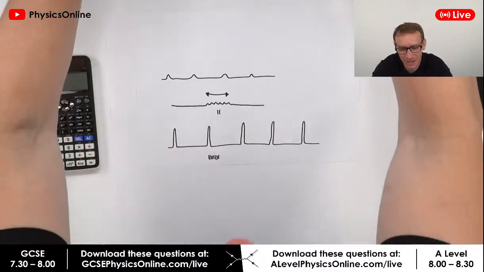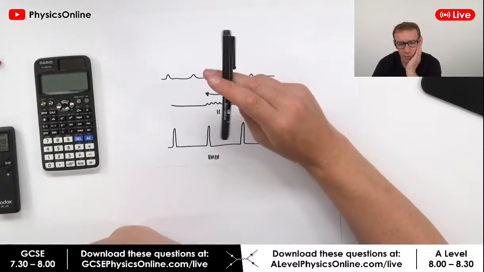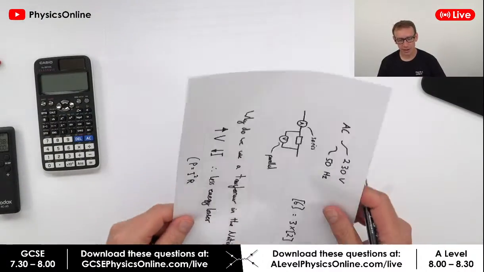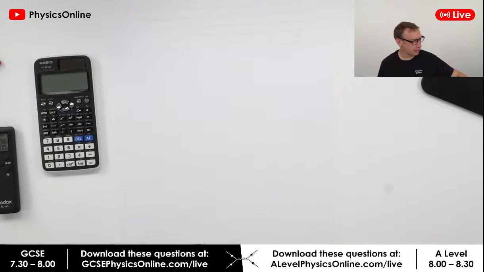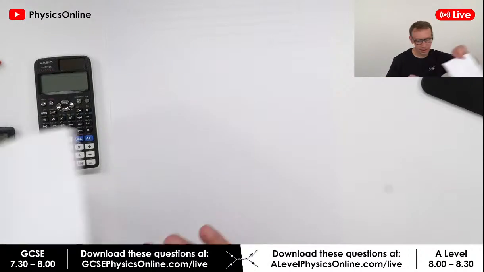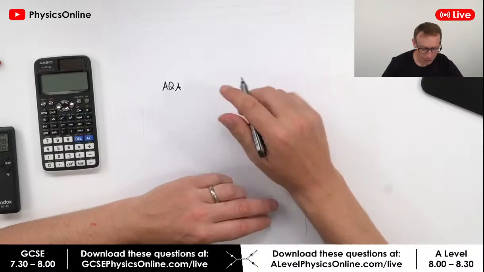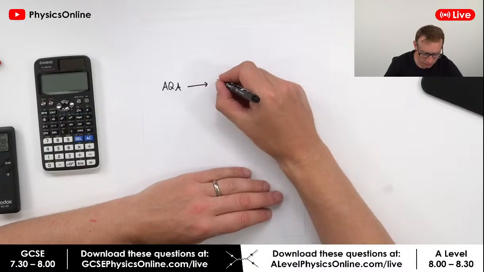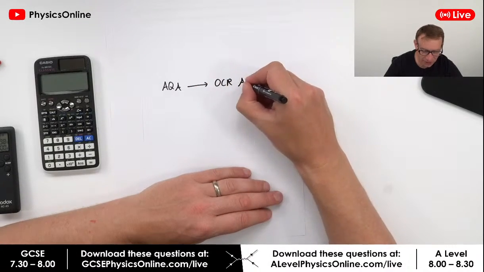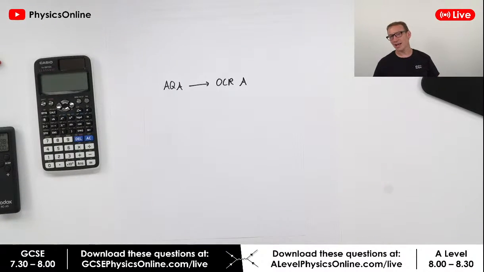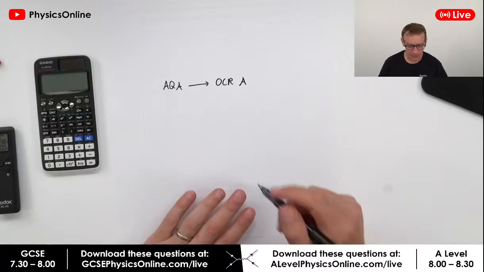So I do go back every day, hopefully. What paper should you do if you've done mostly AQA? So I would say, in terms of the papers that you could be doing, I think most people here are doing AQA. I think another good one would be OCR specification A. Don't bother with OCR specification B, it gets a bit weird and difficult. Sorry for the OCR B people watching.